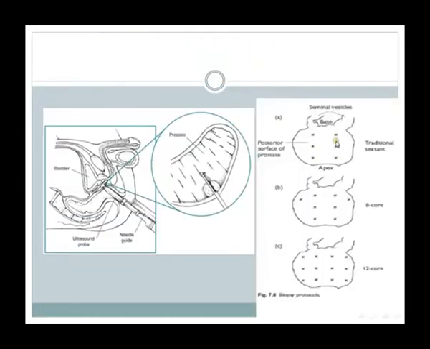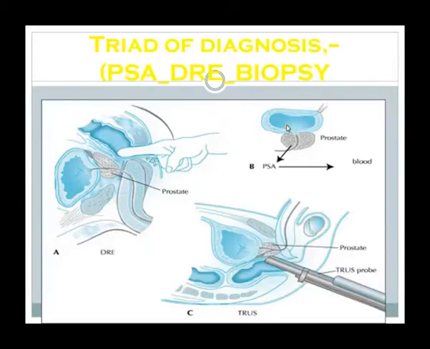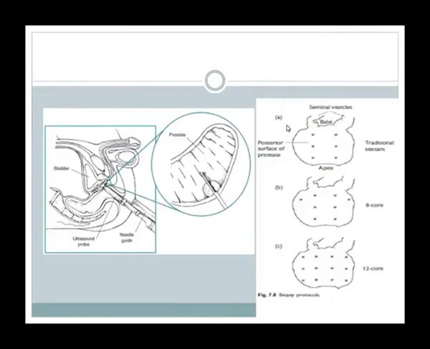Six biopsies from the prostate. This is the traditional sextant protocol: a parasagittal base, mid-gland, and apex from each side. And there are other protocols, such as 8-core biopsy and 12-core biopsy, used sometimes in patients who have more chance of prostatic cancer.